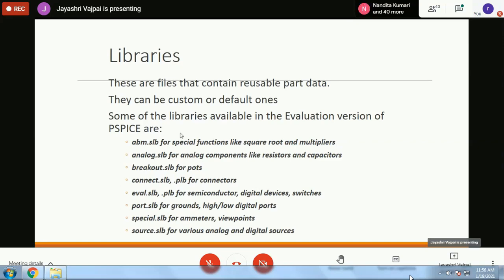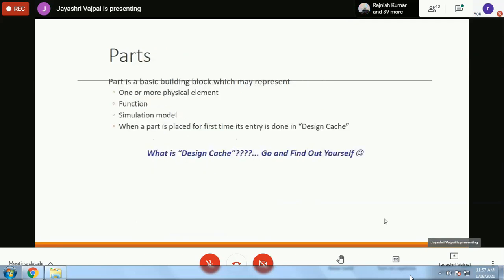And special.slb is for measurement devices like ammeters, voltmeters, and viewpoints. A viewpoint is a point you can place where you can go for the measurement, right? So special.slb is the library where you'll find all these. Then source.slb is for all types of inputs that can be given to the system, ranging from DC to variable frequency, variable amplitude, sinusoidals, and so on. In this way, all types of sources, as already discussed, are available here.